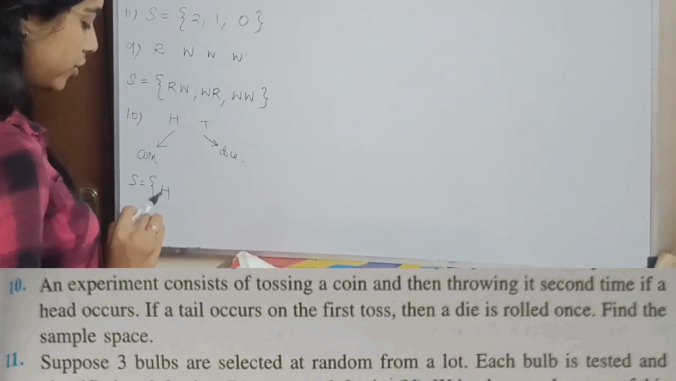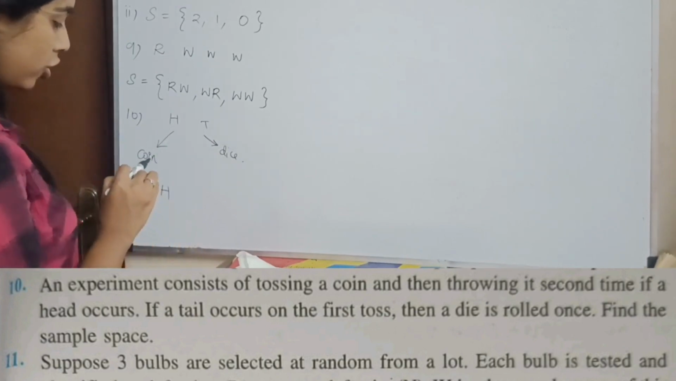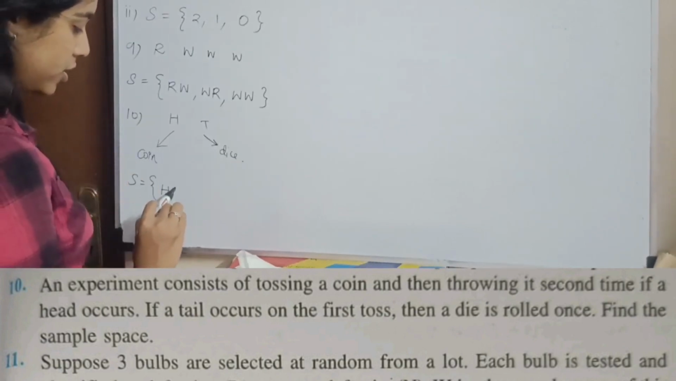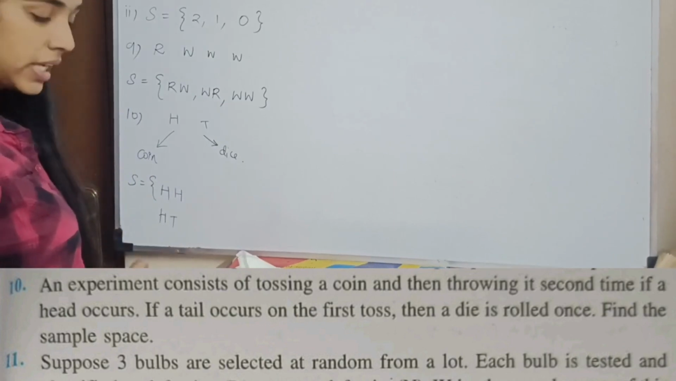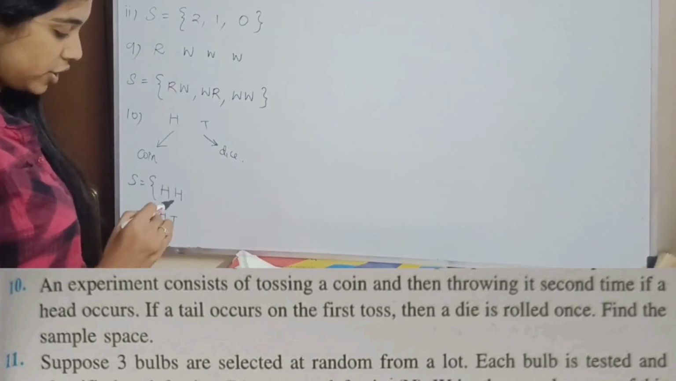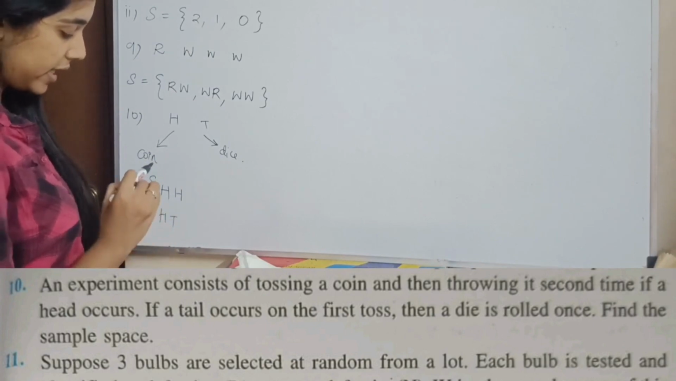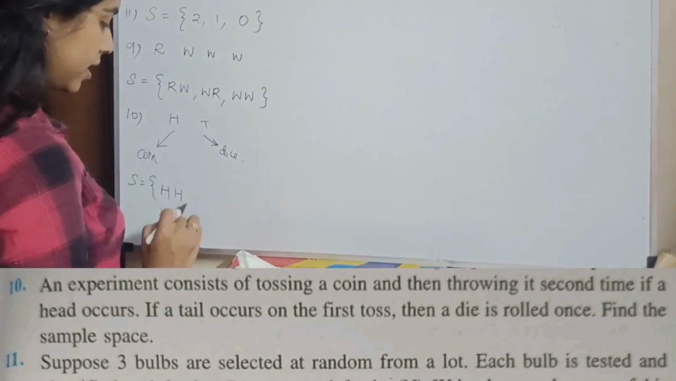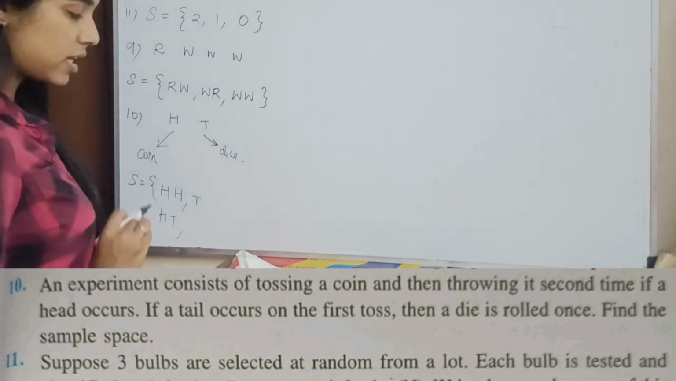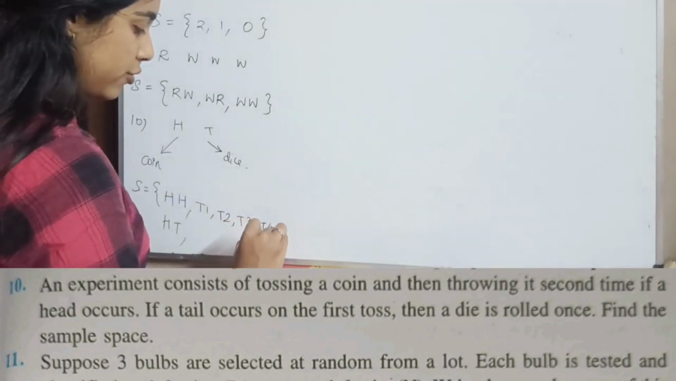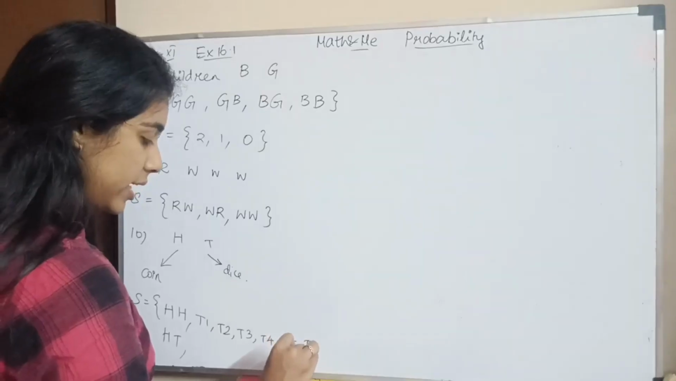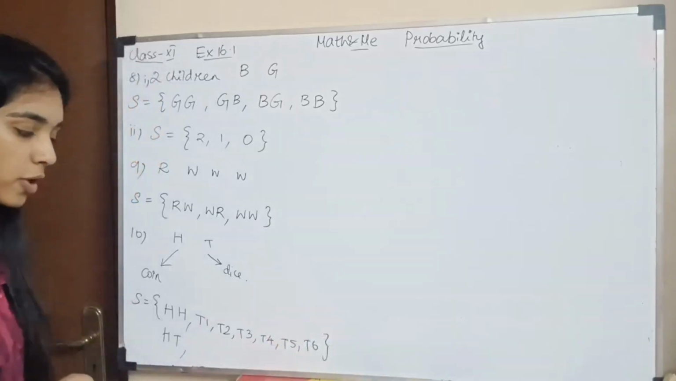When you toss a coin and you get head, then again you toss a coin. So in the coin toss, you can either get a head or you can get a tail. If your first toss is a head, you can either get a head or a tail in the second toss. Correct? Now tails comes. If your first outcome is a tail, T1, T2, T3, T4, T5 and T6. So these are your possible outcomes.